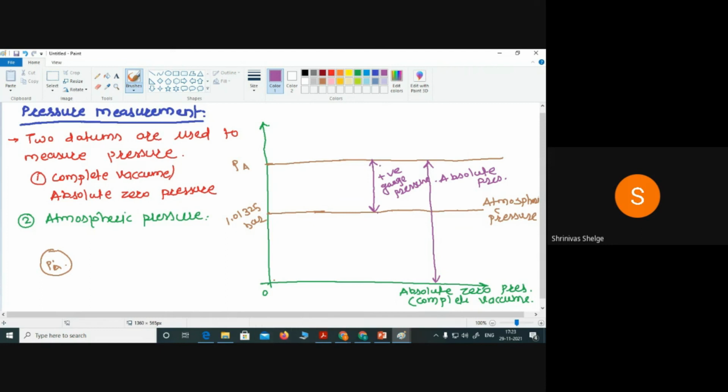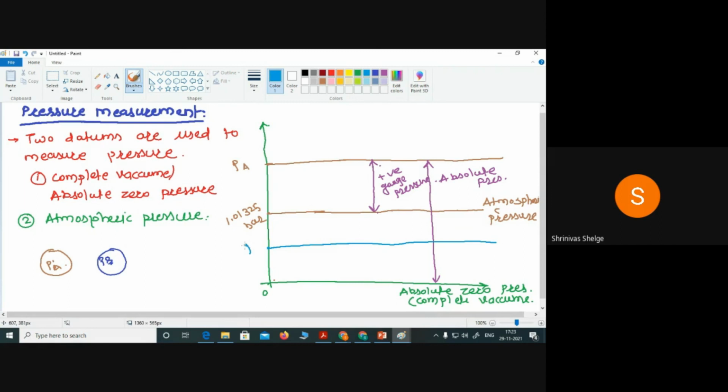Getting my point? Suppose another container is there, and the pressure inside the container is PB. So this is the big container, here PB, and on this scale PB is somewhere here.